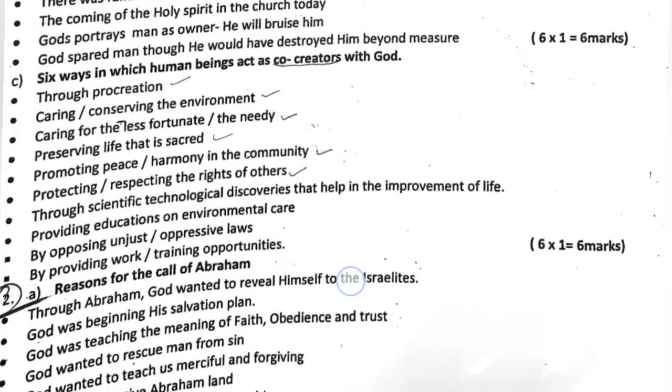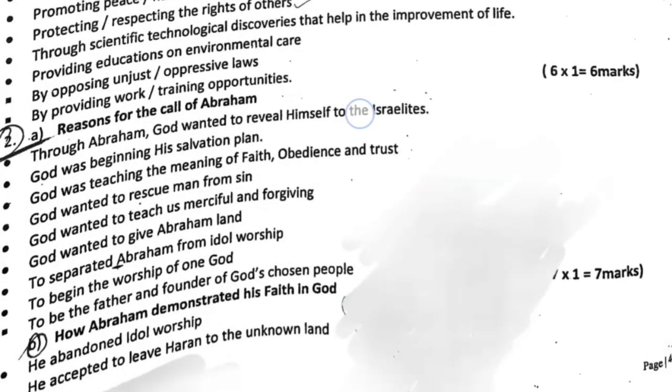Question 2a, reasons for the call of Abraham. Through Abraham, God wanted to reveal himself to the Israelites. God was beginning his salvation plan. God was teaching the meaning of faith, obedience, and trust. God wanted to rescue man from sin.